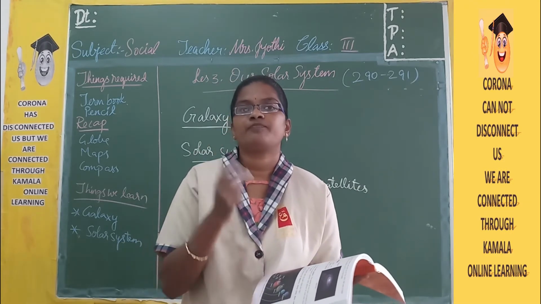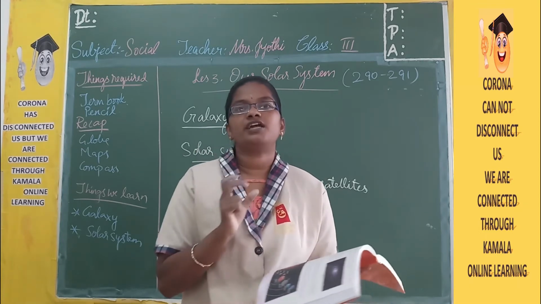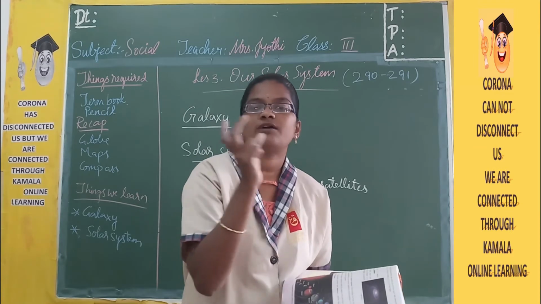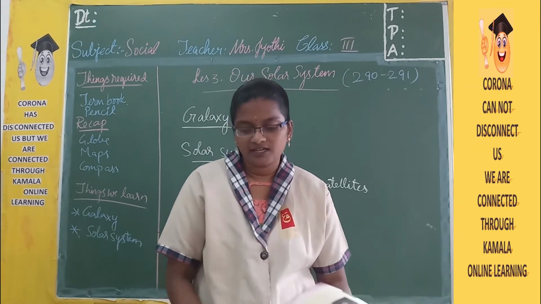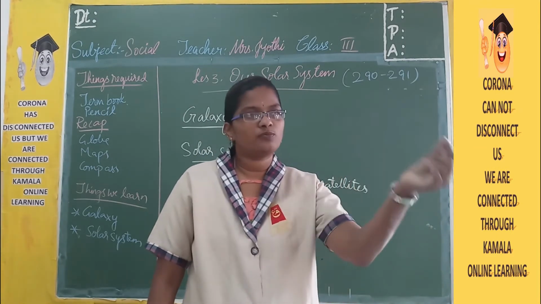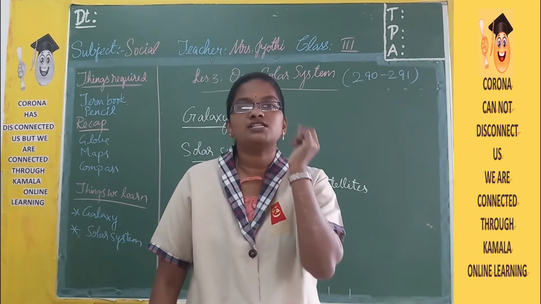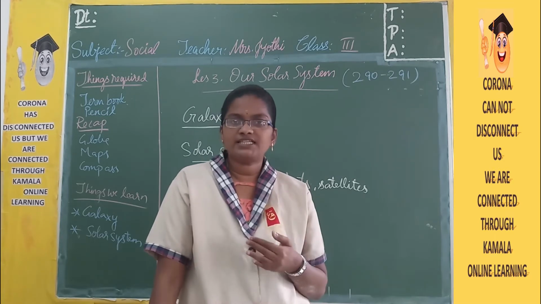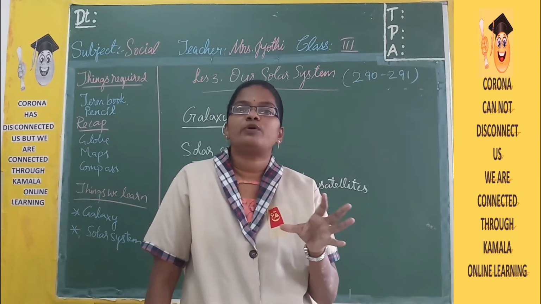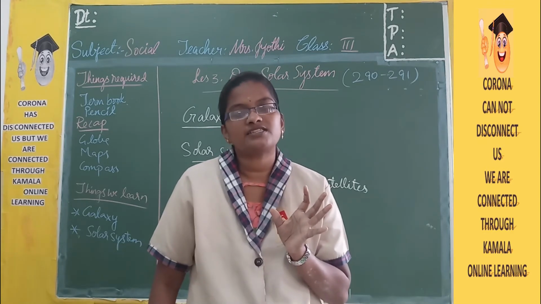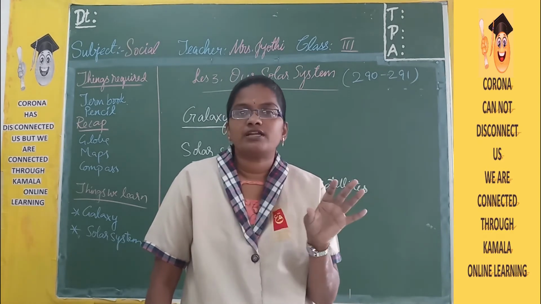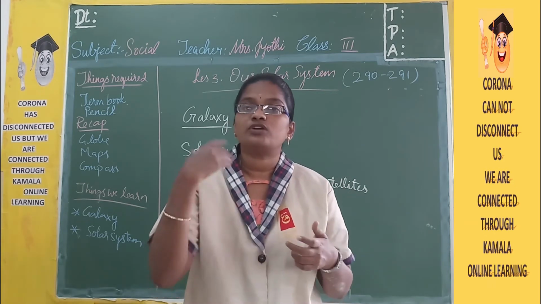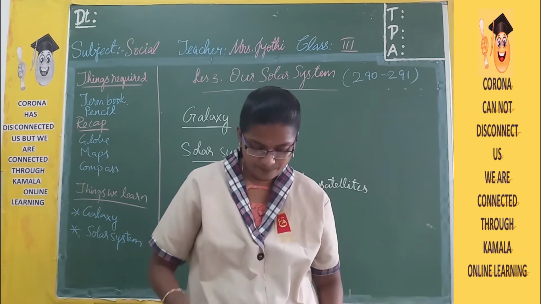They cannot shine. That means if you keep anything in the dark, it remains dark, isn't it? You cannot see that object. When some light comes to it, then only you can see it. And if you take a diamond and put it in the dark, it will be shining a little, isn't it? That means a diamond also has a little light. In the same way, with the help of the Sun only we can see the other planets and satellites. Without the Sun, you cannot see any planet and satellite because they don't have their own light.